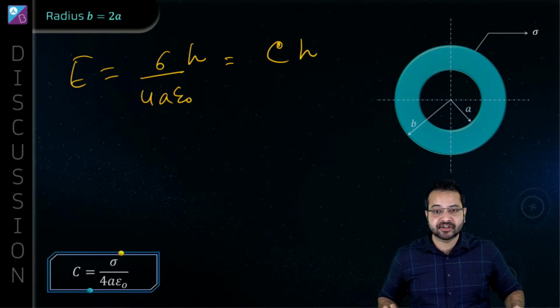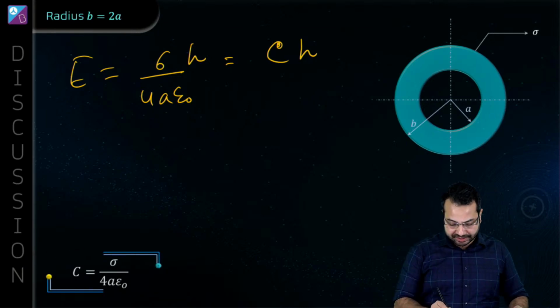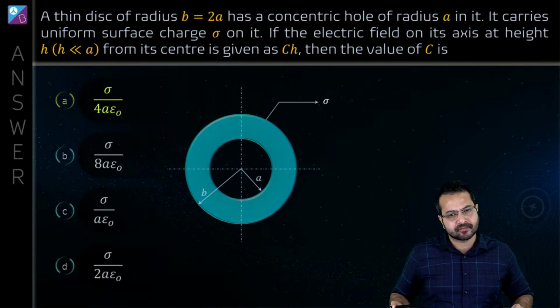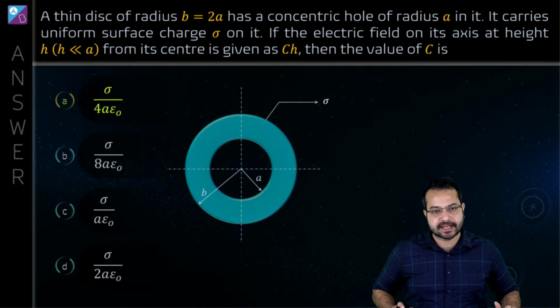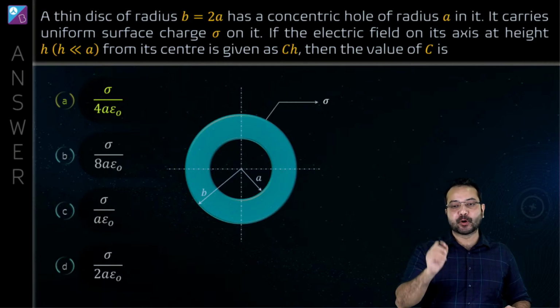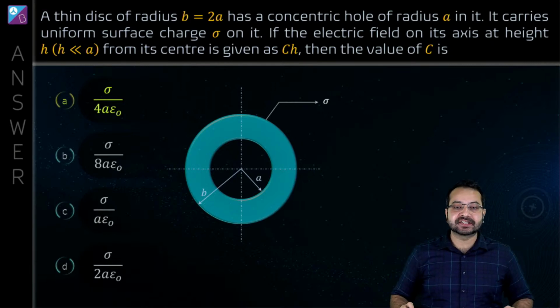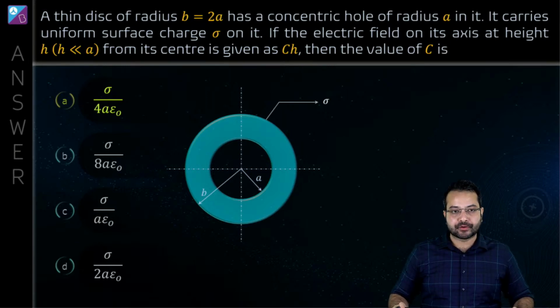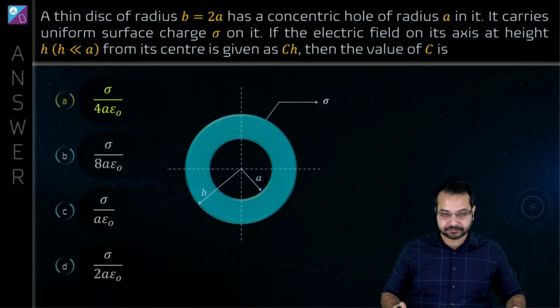Alright, so I hope this is clear. Let me know what you think about the difficulty level of this question. Meanwhile, I'll tell you that option A is the correct option. A lot of you could do that. That's excellent. Alright, I hope the concept is clear, and you're going to go back and revise the electric field due to all kinds of charge configurations we have studied. Okay, that's very important. Remembering that is important. What do you think about the difficulty level?